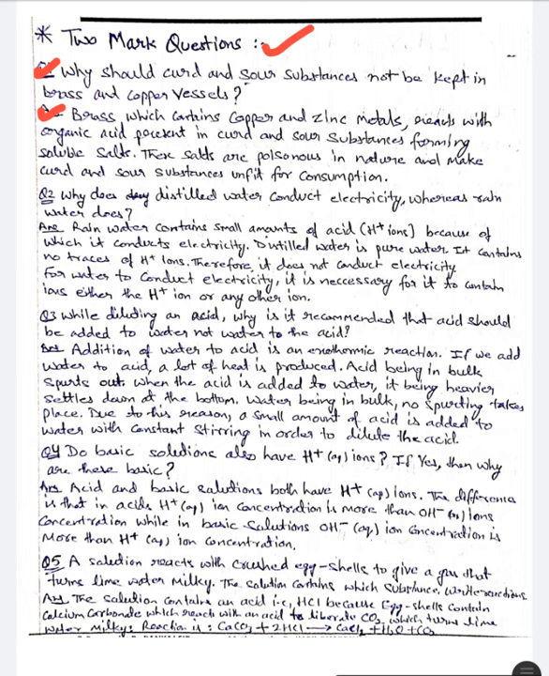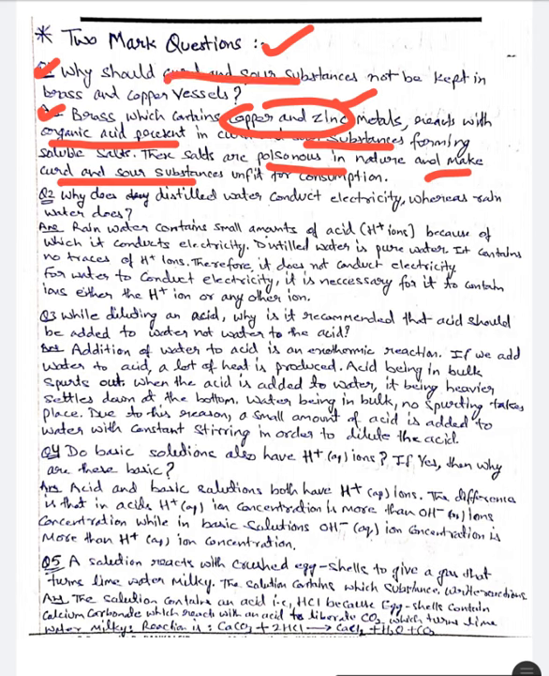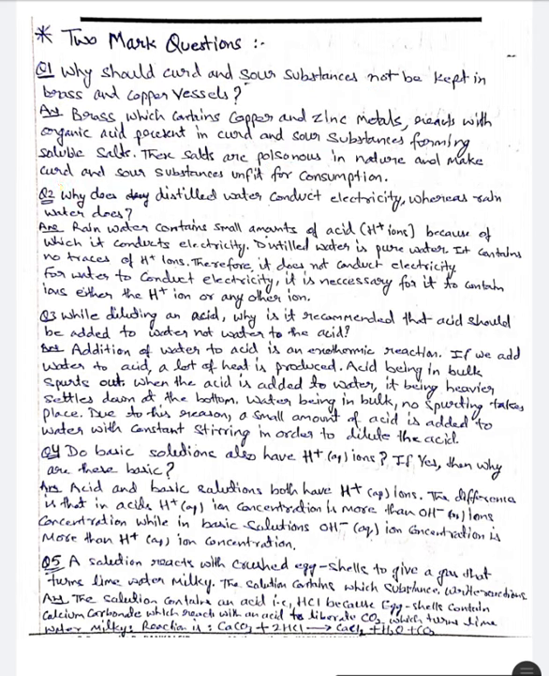Okay, this brass contains copper and zinc, or any metallic vessel. When acid present in curd or sour substances reacts with these metals, they produce some poisonous substances which make curd and these substances unfit for consumption. Therefore, we should not keep curd and sour substances in brass and copper vessels. Next question is,